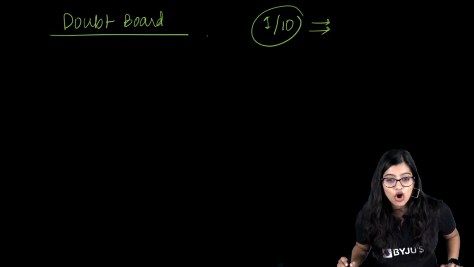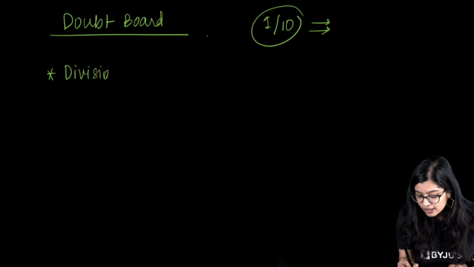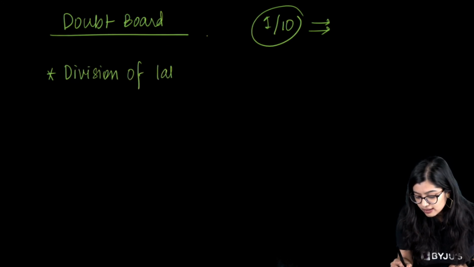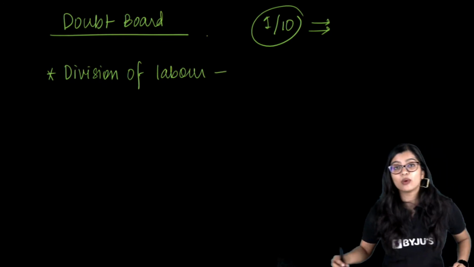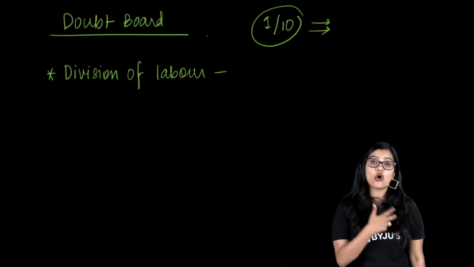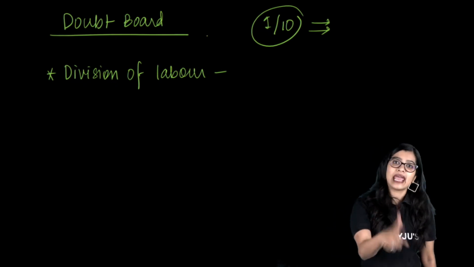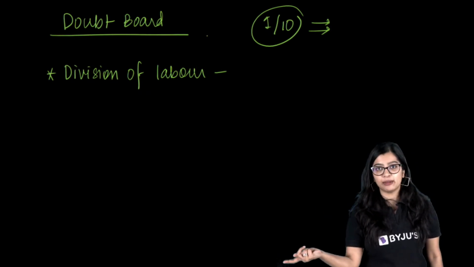Division of labor, Harsimran, is basically division of work. So many complex processes are happening within our body, and you cannot have the same type of cell carry out all the different processes.